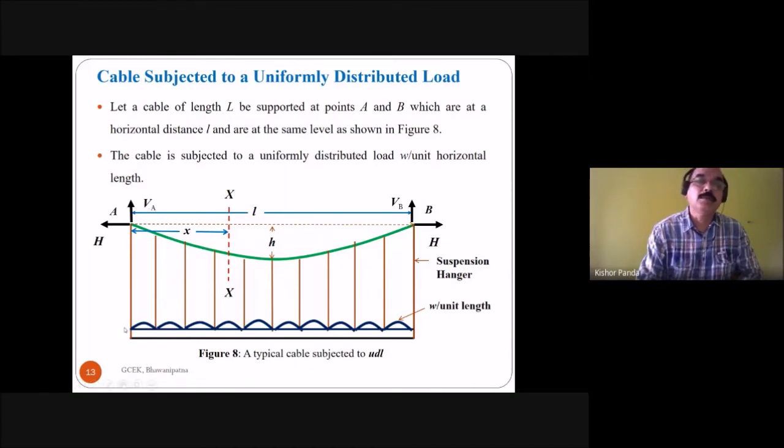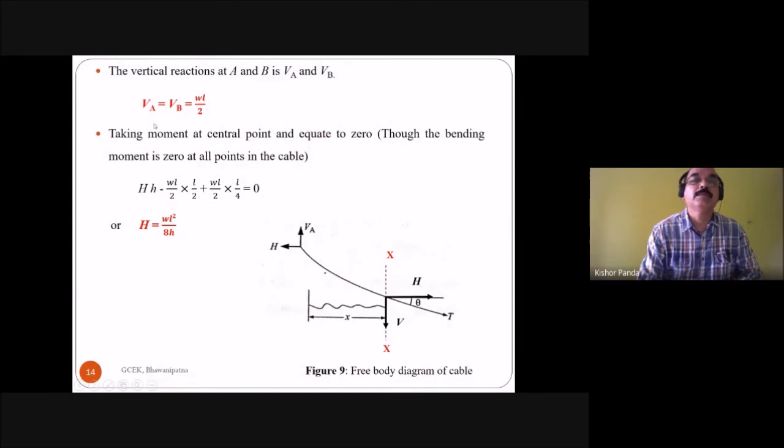Because this is the load W over the length L between the supports, half of the load will be carried by each support. So VA and VB are equal to WL by 2.